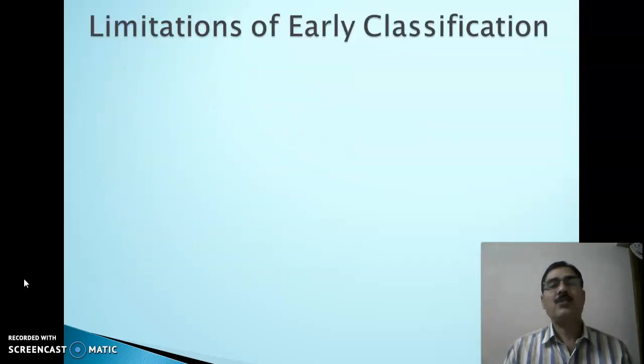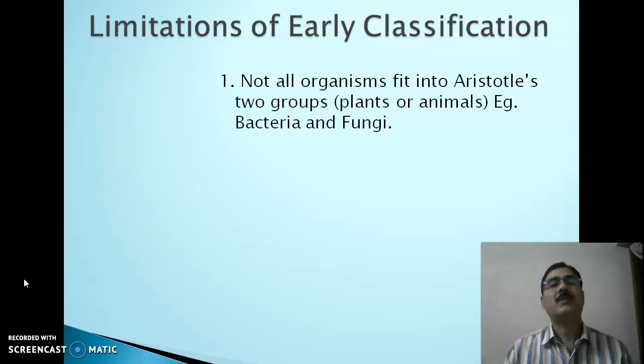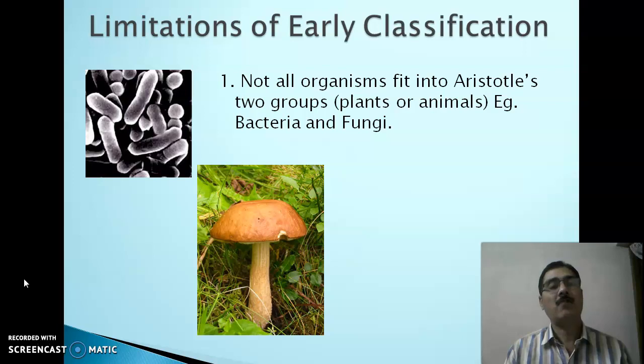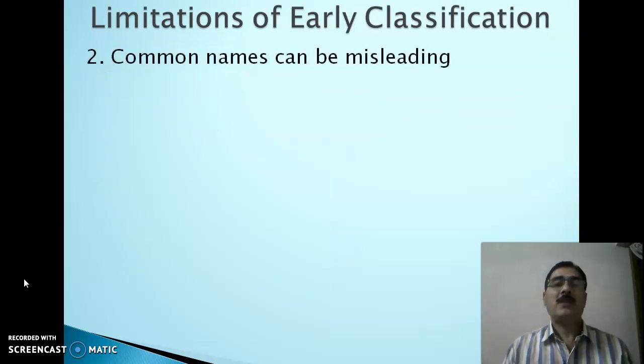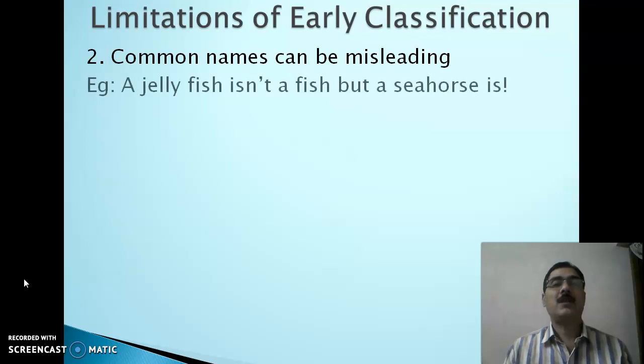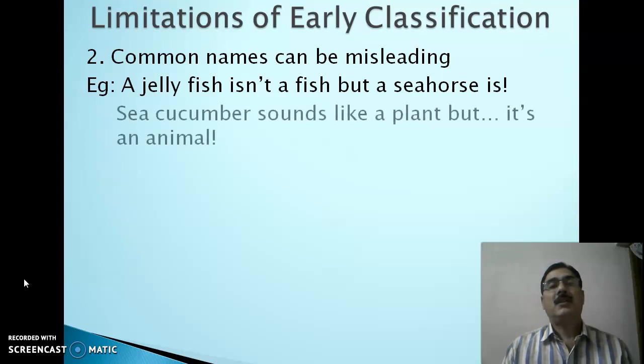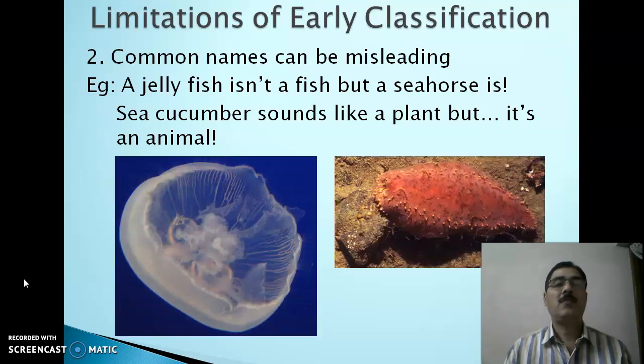Now, what are the limitations of early classification? Not all organisms fit into Aristotle's two groups, the plants and animals. For example, bacteria and fungi. We cannot put them into either plants or animals. The common names can be misleading. Say, for example, a jellyfish isn't a fish, but a seahorse is. A sea cucumber sounds like a plant, but it is an animal. So you can see the diagram of both these, a jellyfish and a sea cucumber.